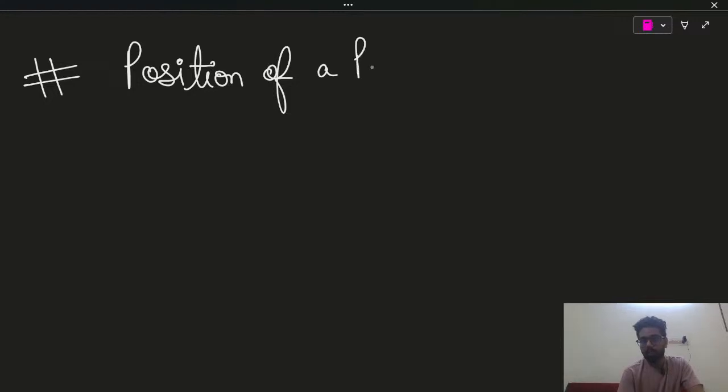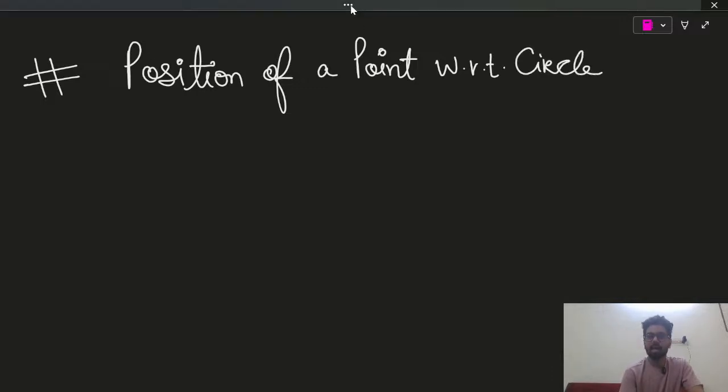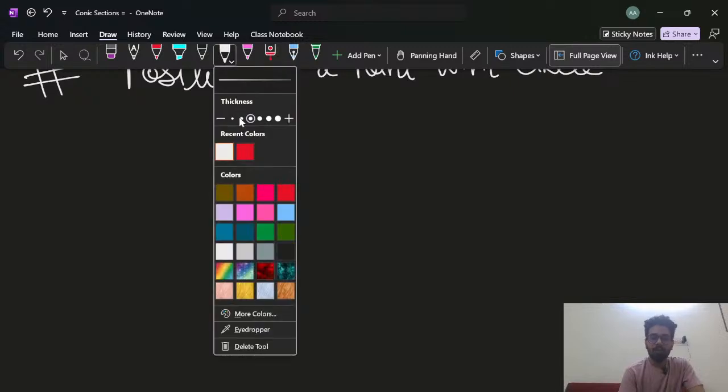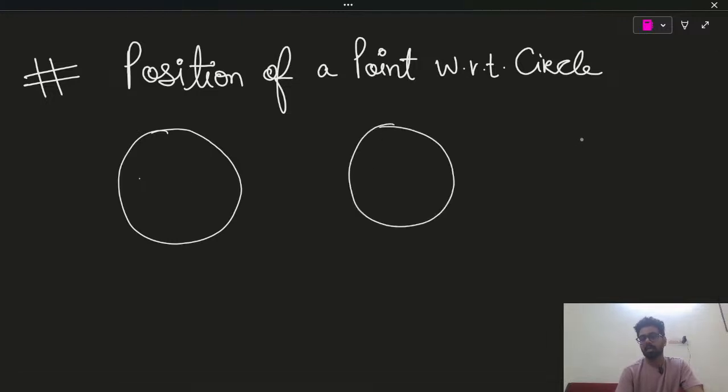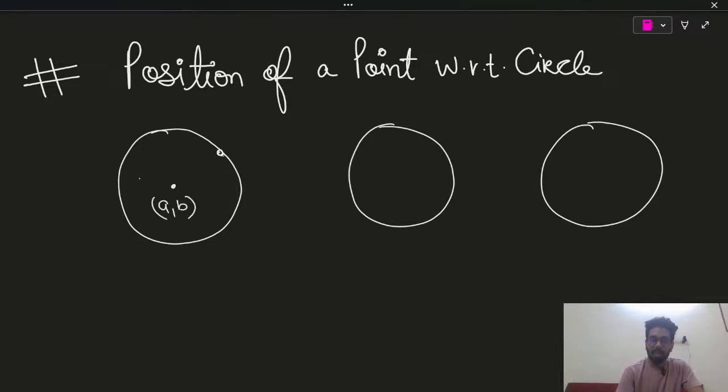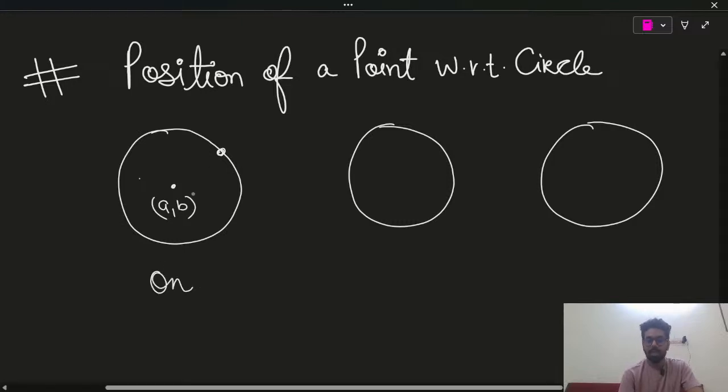Now next is the position of a point with respect to a circle. Now what we have to do in this case? The point lies outside the circle, inside the circle, or on the circle. I will draw three cases. Guys, this is the center a comma b. Let's say the point lies on the circle and the radius is r.